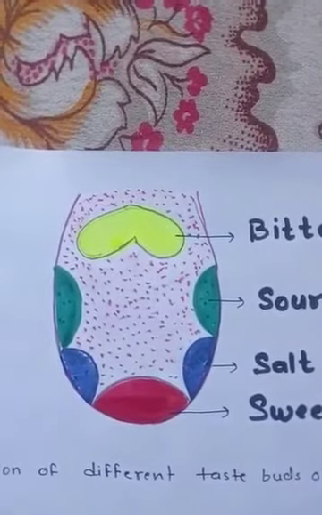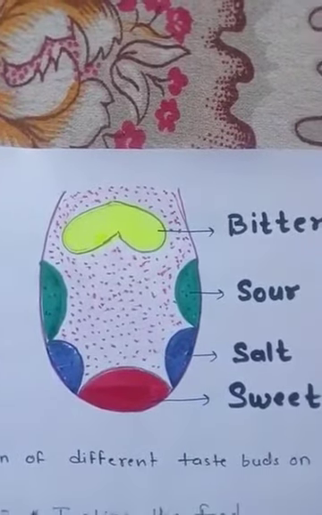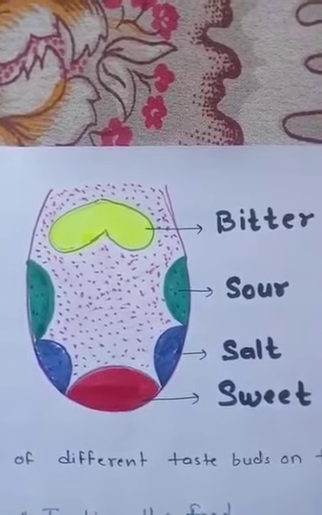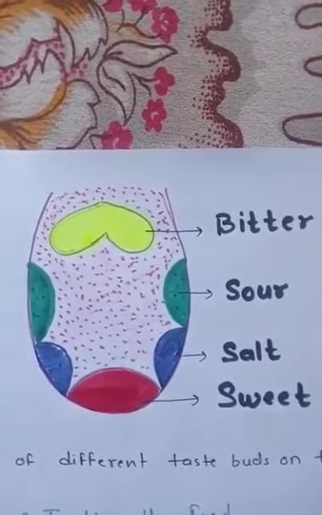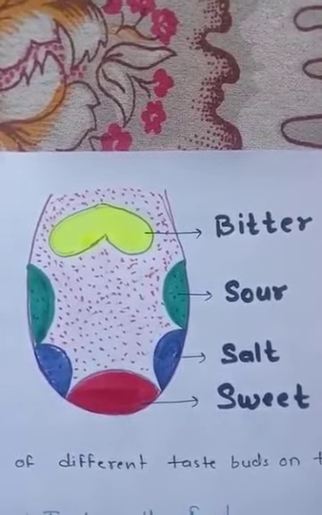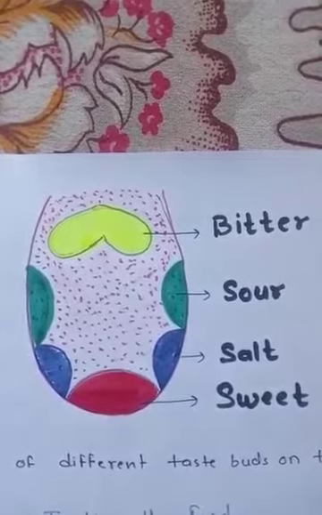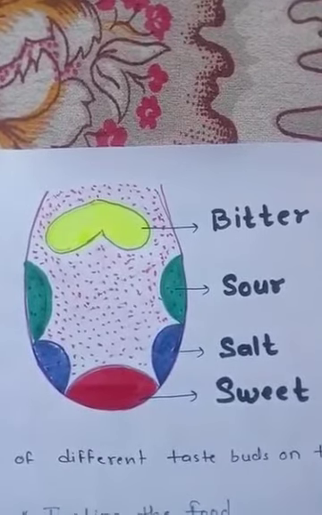Now this is the next part of your mouth. Remember what this is? Yes, this is the tongue. The tongue is a fleshy muscular organ present in the mouth. It helps to mix saliva with the food while chewing. The tongue is also a very important sense organ and has taste buds.